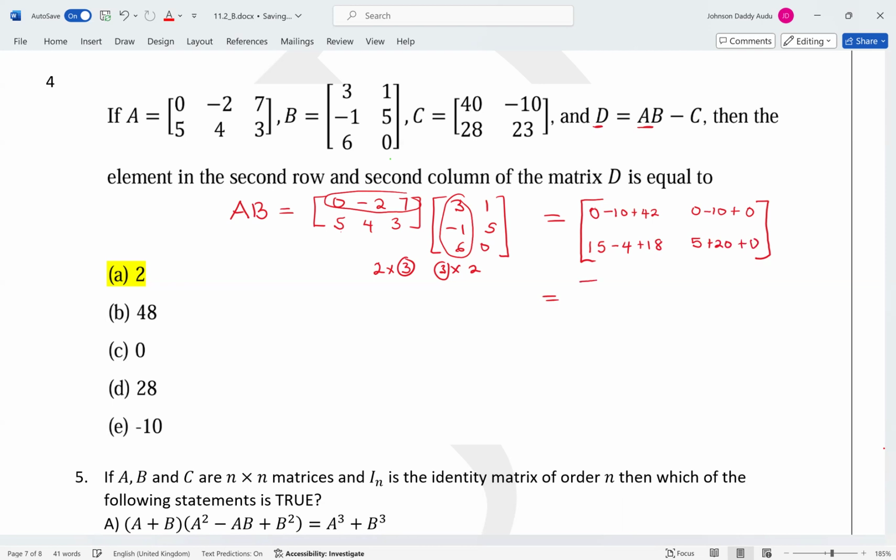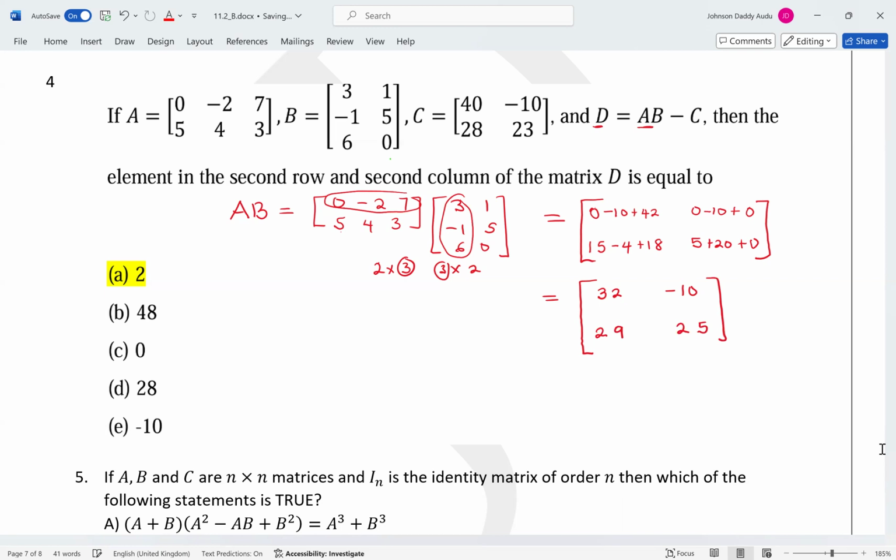So this will give us what? Minus 10 plus 42. I think this should give us 32. And this is just minus 10. And this is 11. So you have 29. And this is 25.